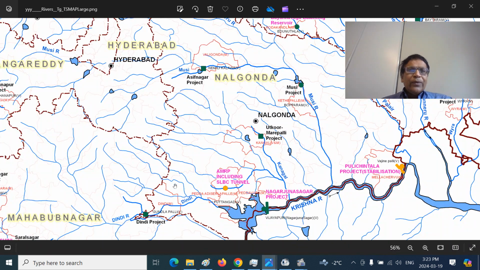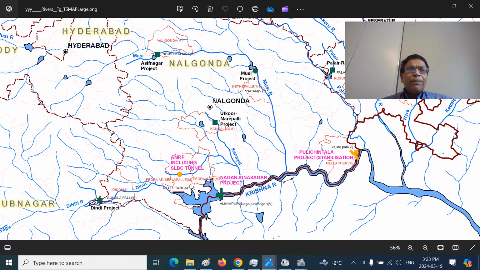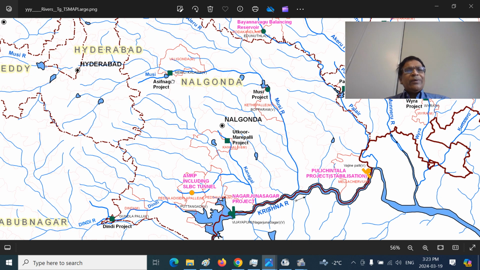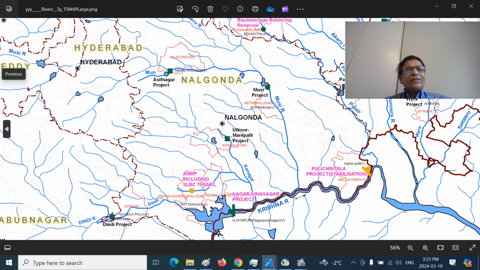So we are looking at the Nalgonda Plateau region. This is a plains region, the Golconda Plains, because all the rivers of the Golconda Plateau drain towards the east side. So you can see the Musi River here. Musi River goes to Bhagyanagar, and you can see one part of the Musi River at Wazirabad joins the Krishna River.